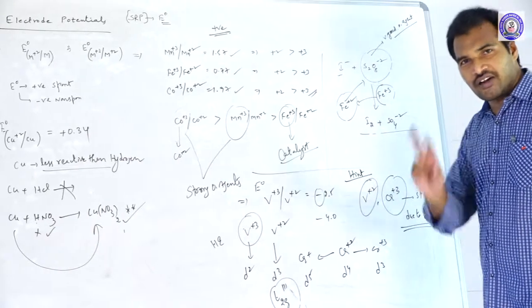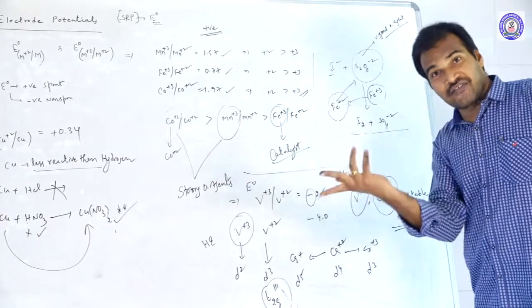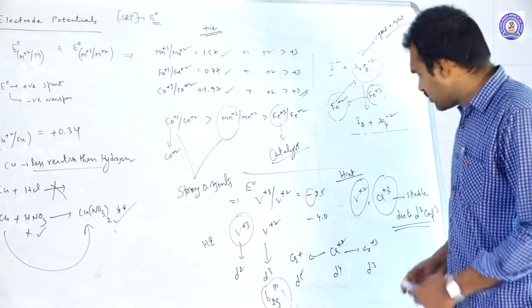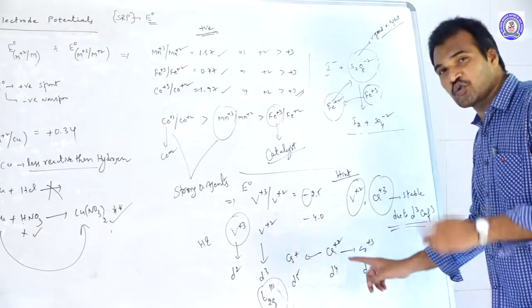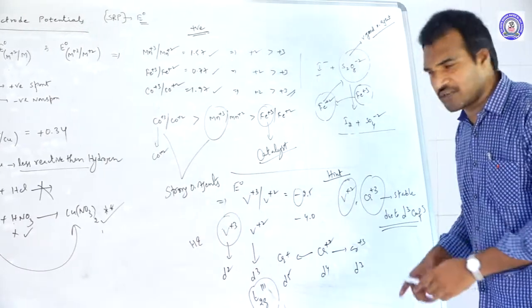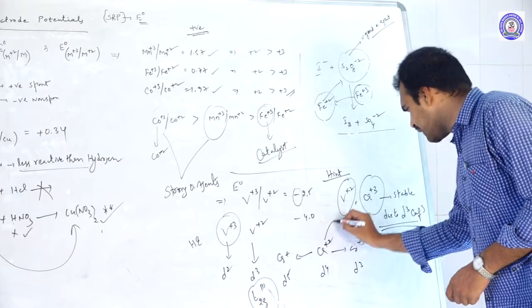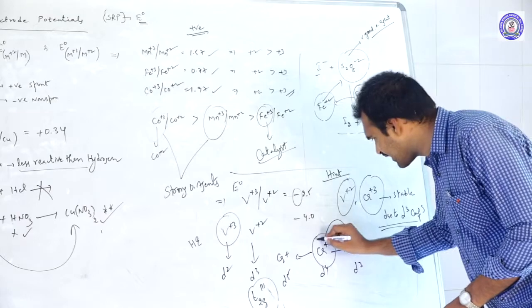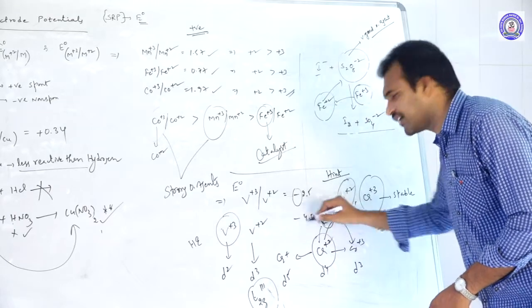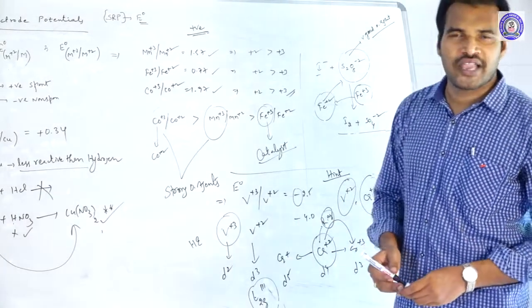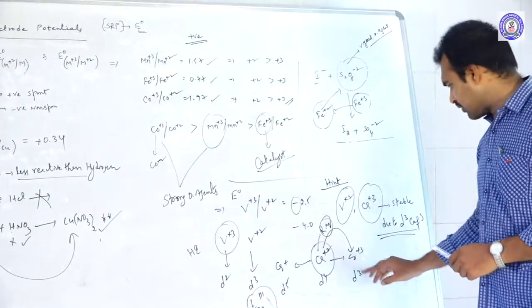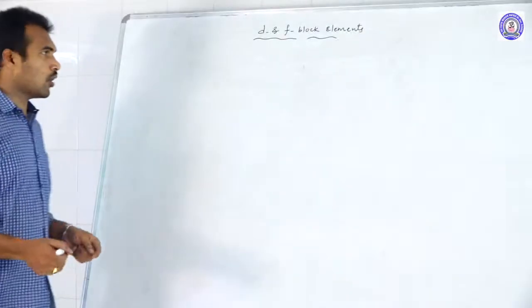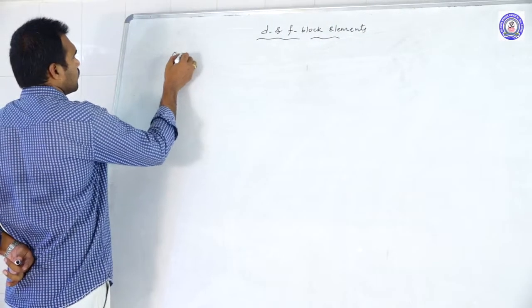The second favorable factor is d3 stable configuration. So 2 factors are favorable. So chromium +2 acts as an oxidizing agent or reducing agent? Chromium +2 happily converts into chromium +3, meaning it happily undergoes oxidation. That means it is acting as a reducing agent. Chromium +2 acts as what? Reducing agent. Okay, so this is about electrode potential values. Move on to the oxidation states of this.